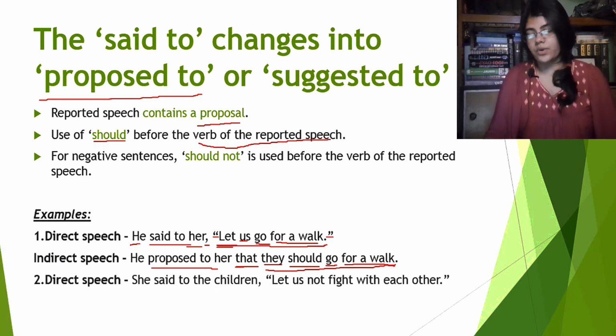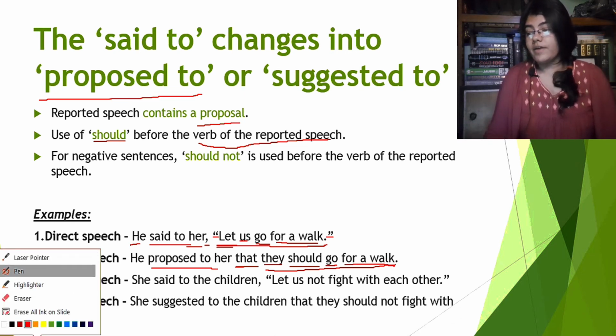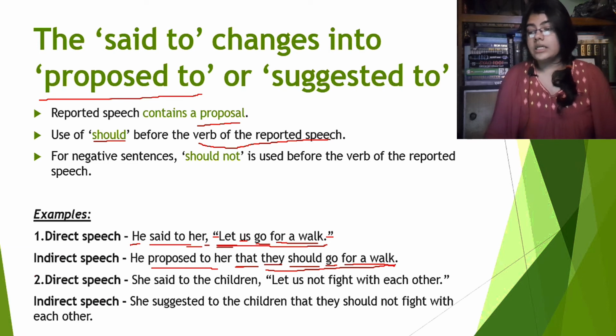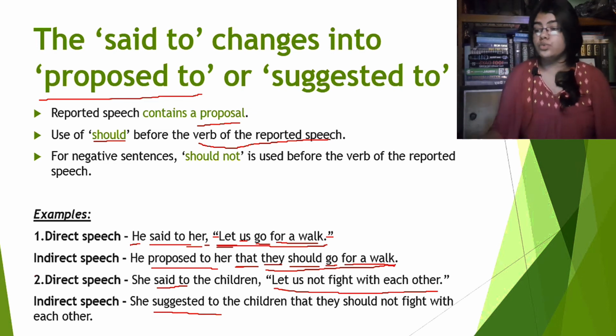Now the second one, direct speech. She said to the children, let us not fight with each other. The indirect speech for this one: she suggested to the children that they should not fight with each other. What is happening here? Obviously, said to will be suggested to, because again, let us not fight with each other, this is another proposal, right? She is proposing something to the children, that what they should not do.